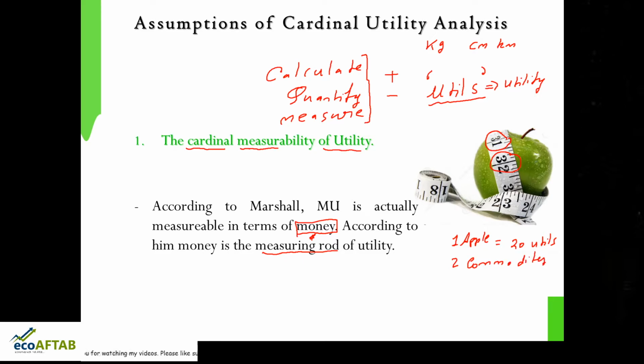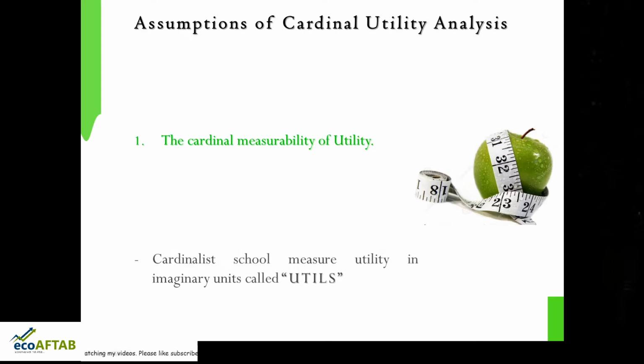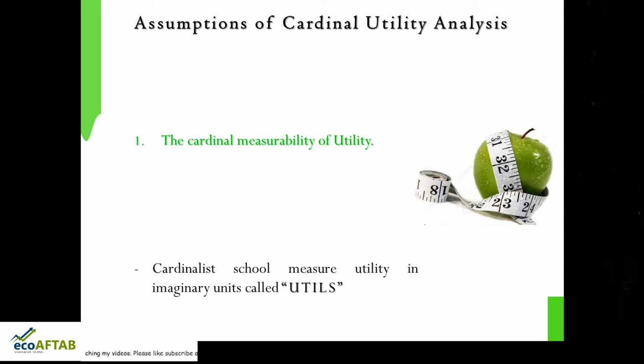As of now, the first assumption is cardinal measurability of utility. As I said, the cardinalist school measures utility in imaginary units, which are called utils. So how is utility measured? In terms of utils.